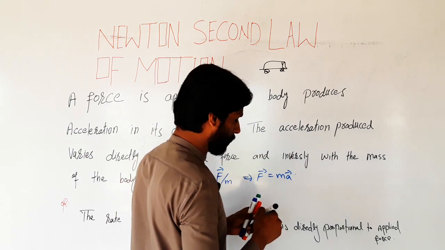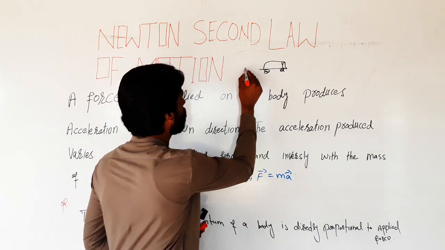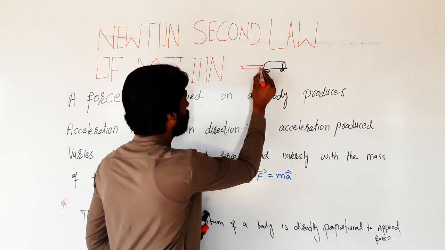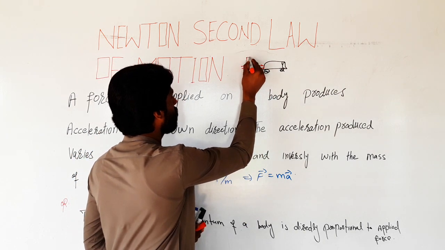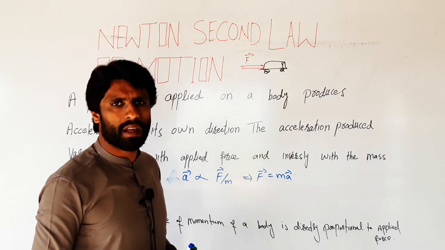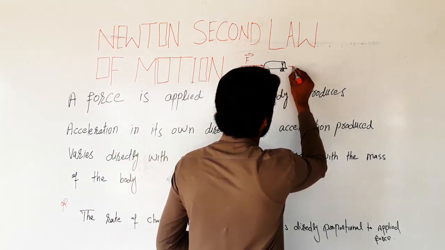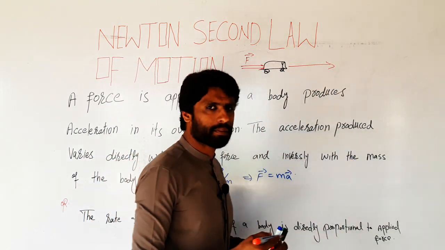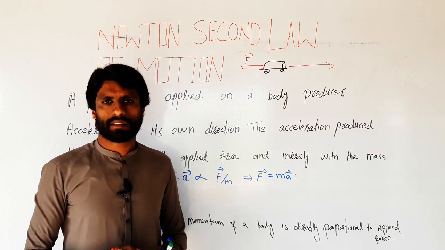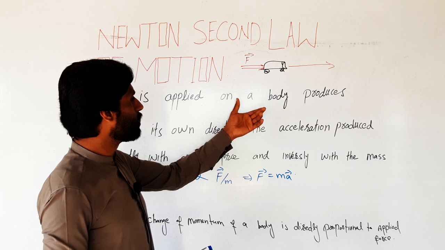Take any vehicle and we apply a force. This is the direction of applied force. The movement of the object is in the same direction; in this direction the object is moving. This is the actual meaning of Newton's law.